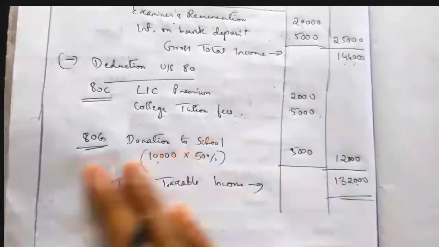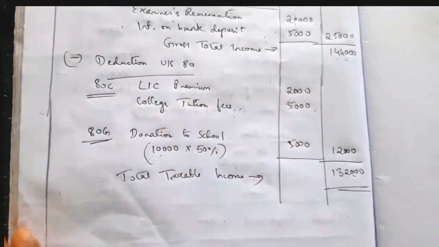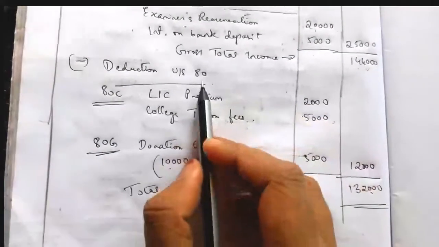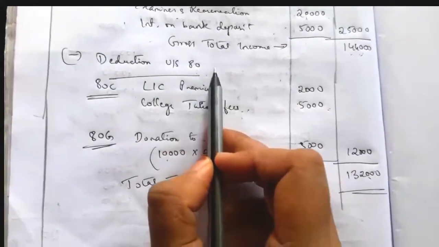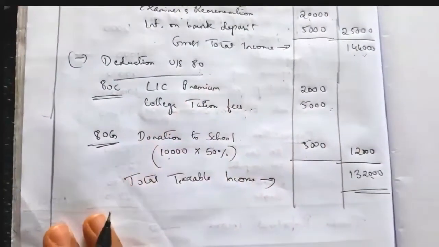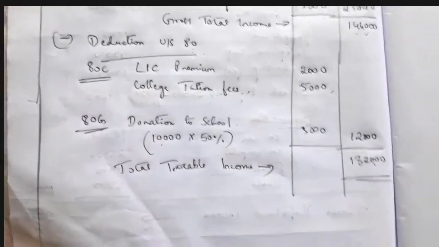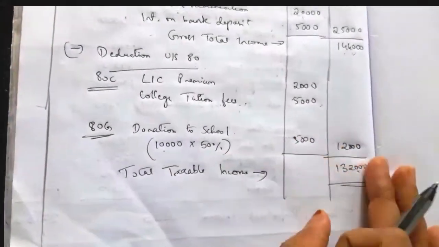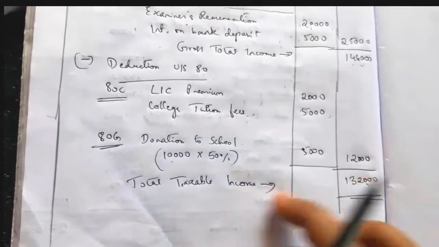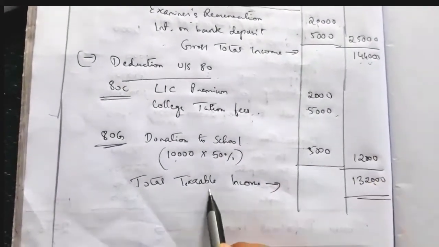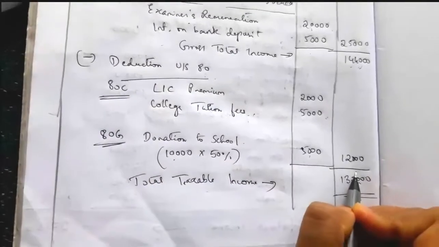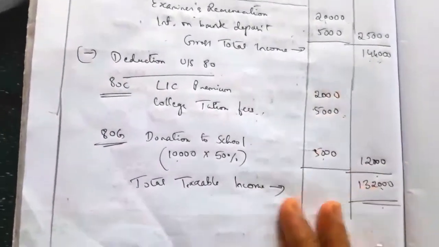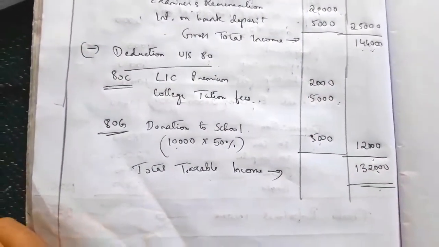In detail about the deductions you will learn in the next semester. There are deductions from 80C to 80U, which you are going to learn in detail next semester. So here some deductions have been given, and we have to consider them while computing taxable income, because they have asked us to compute taxable income. So don't get confused with these deductions. So this is about this illustration. I hope you understood this illustration.